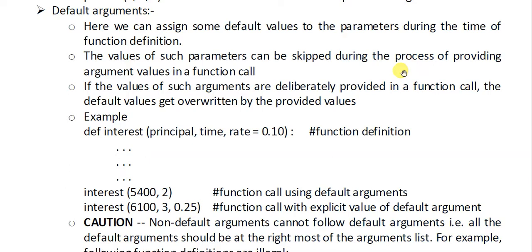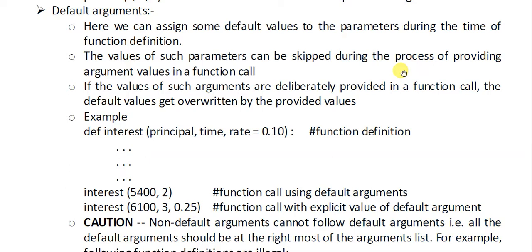Please try to understand. If you are creating a project in which the name of a school is to be entered, and you want that if it is skipped, it is not provided, then it should be taken as Kendriya Vidyalaya. Then that will be called the default value.